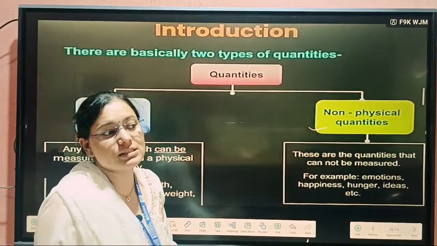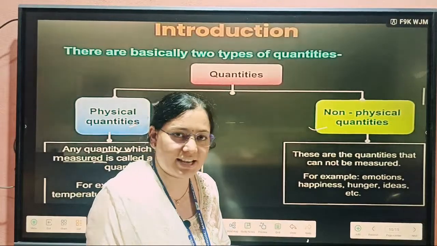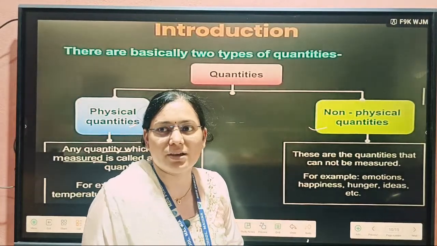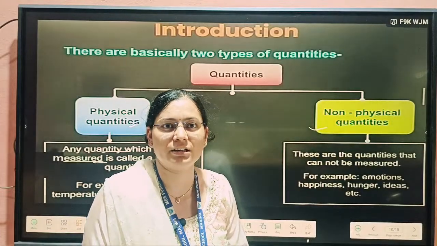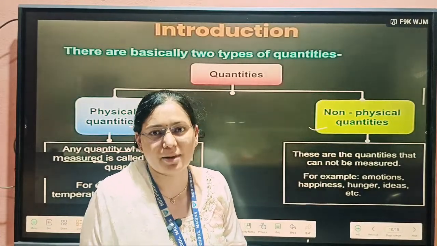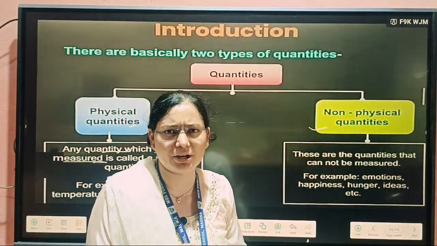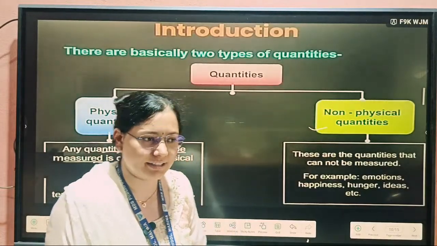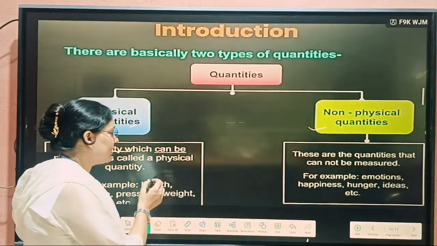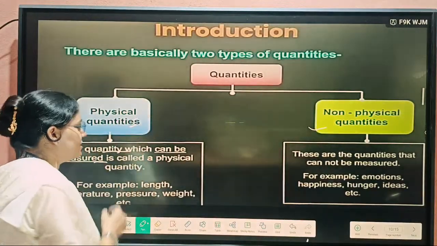Measure means if we are walking, then we can measure how much distance we travel. If we are doing some work, we can measure how much time is taken. If we are bringing milk, we can measure in liters how much milk we are bringing. So those quantities which we can measure are known as physical quantities.